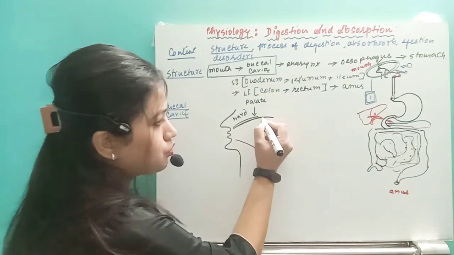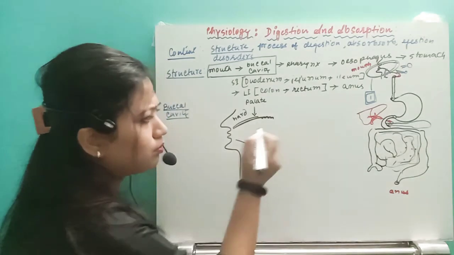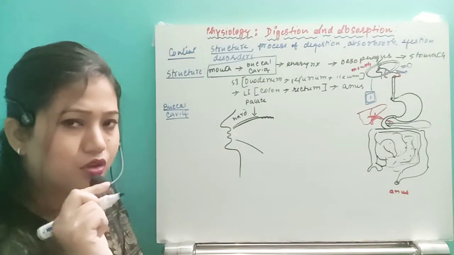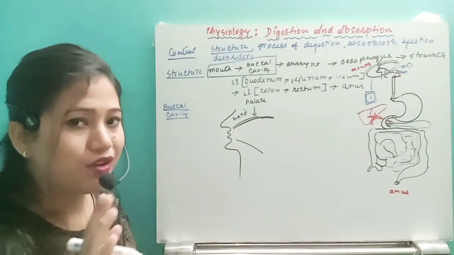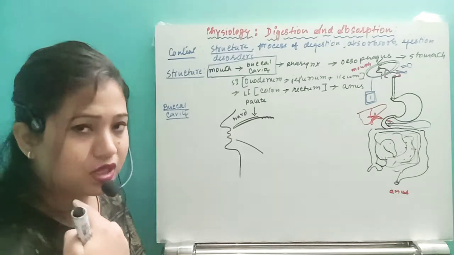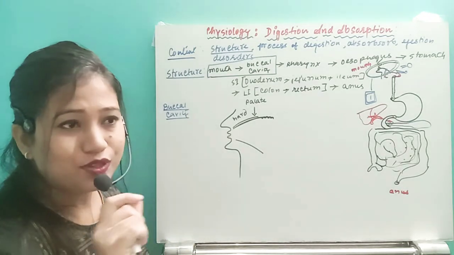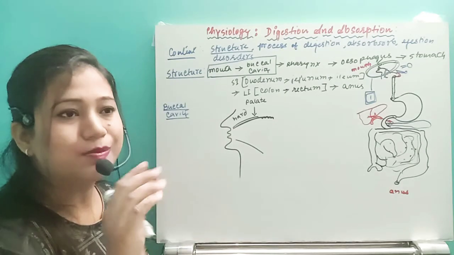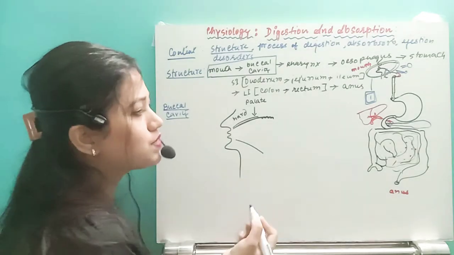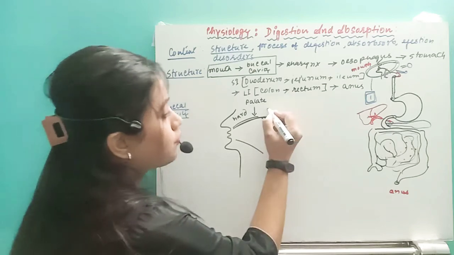So this becomes soft, and you can feel small dots also. It's not completely smooth, it is rough. These are actually some type of grooves, and these grooves form the soft palate.